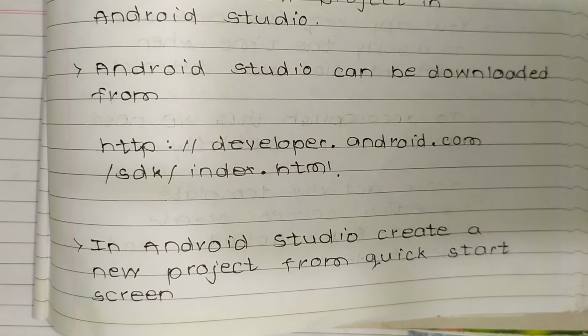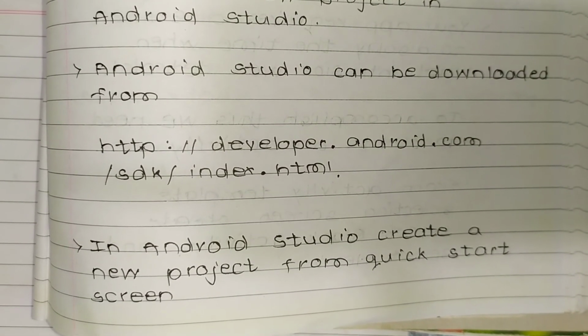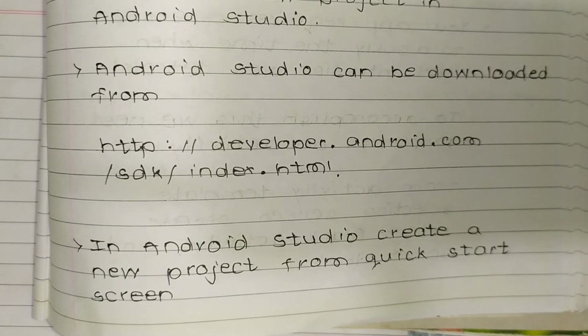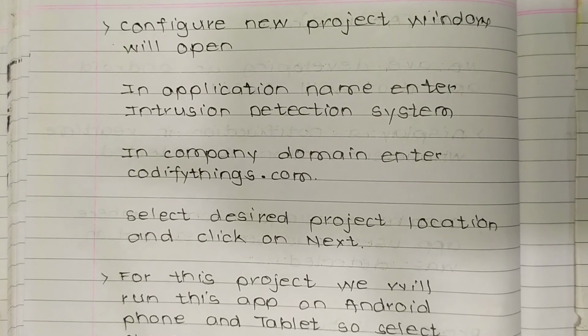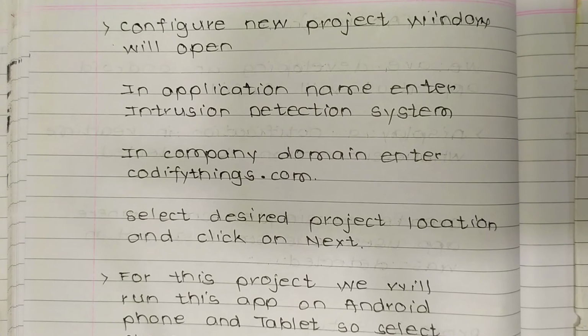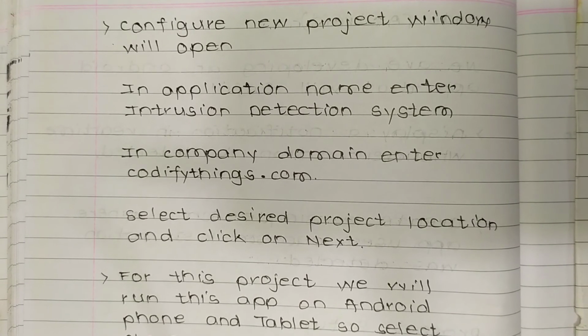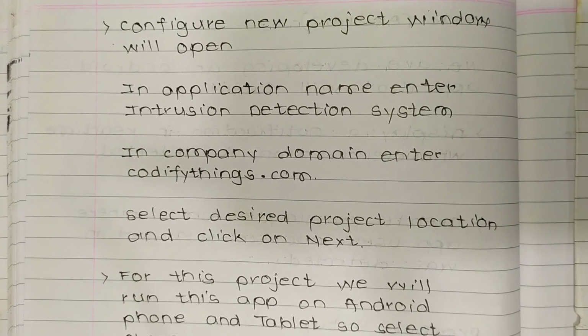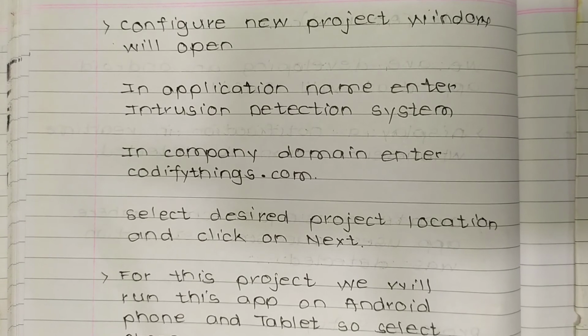In Android Studio, create a new project from the Quick Start screen. After clicking on new project, the configure new project window will open. In application name, enter intrusion detection system. Then in company domain we enter codifythings.com.